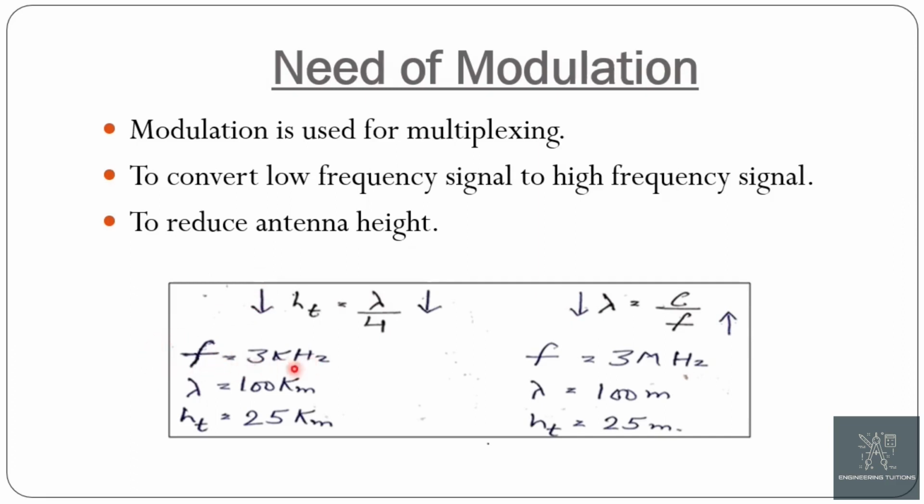When we use a signal of frequency 3 kHz, then lambda becomes 100 km and the effective height of the transmitting antenna becomes 25 km, which is not practically feasible to implement. Instead, if we use a frequency of 3 MHz, then lambda becomes 100 meters and the height of the transmitting antenna becomes 25 meters. As you can see, the height of the transmitting antenna is decreased by 1000 times, which is practically feasible.